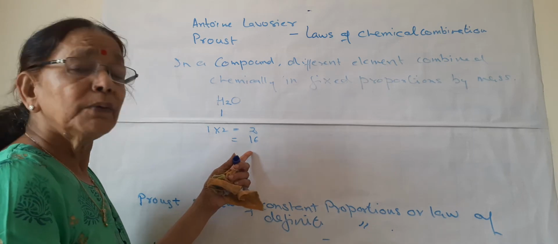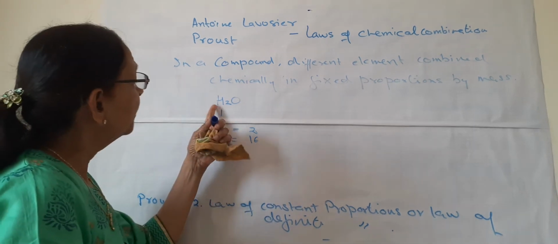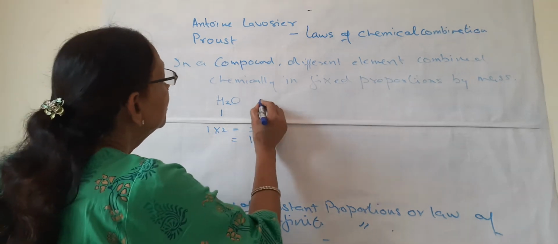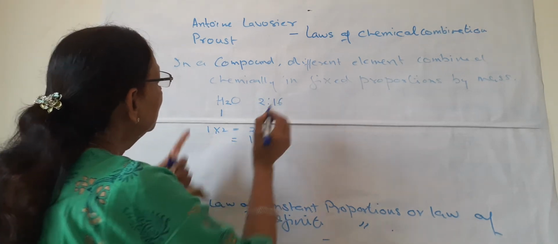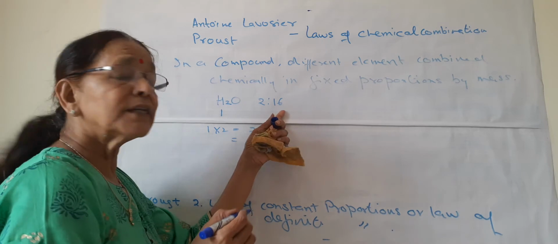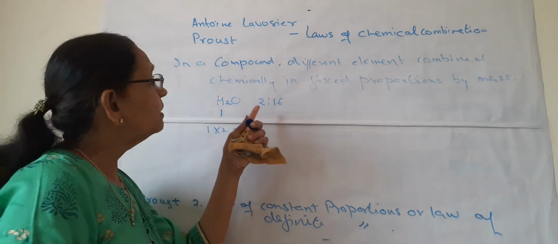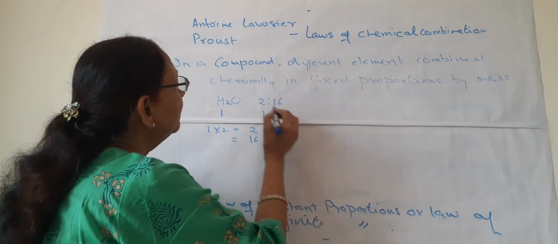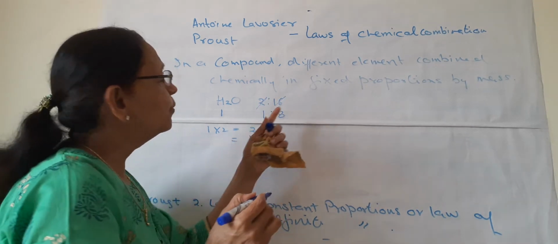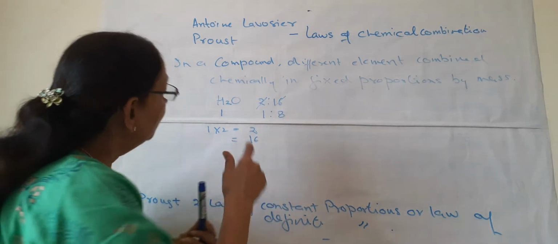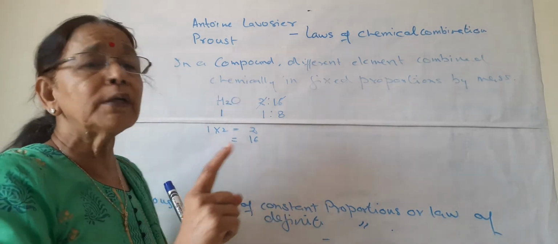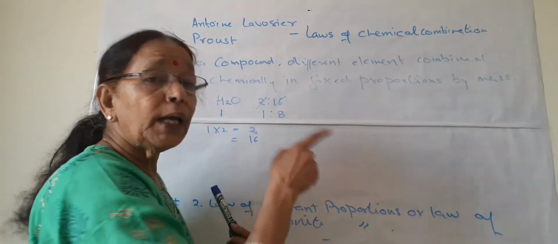So what is the proportion of hydrogen and oxygen in water? It is 2:16, 2 hydrogen and 16 oxygen. Or if we simplify it, it is 1:8. So always the proportion of hydrogen and oxygen in water is 1:8.